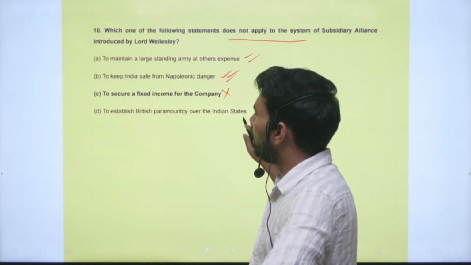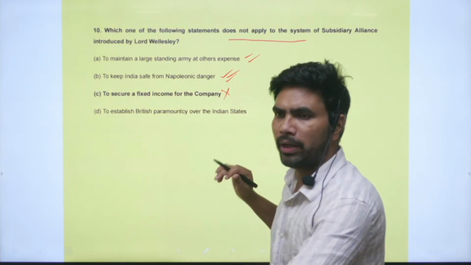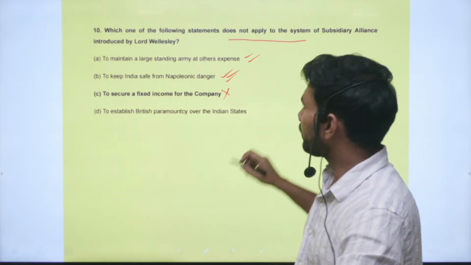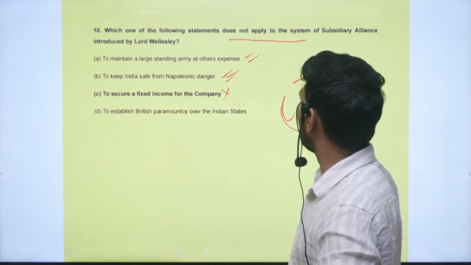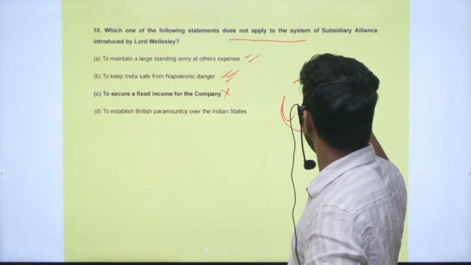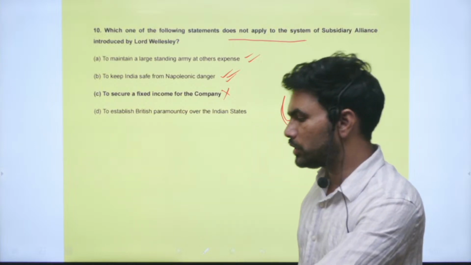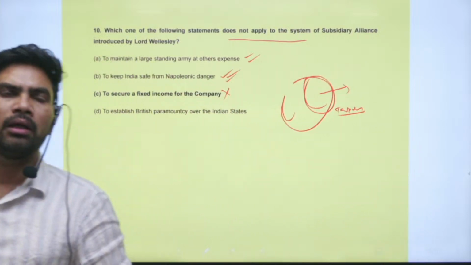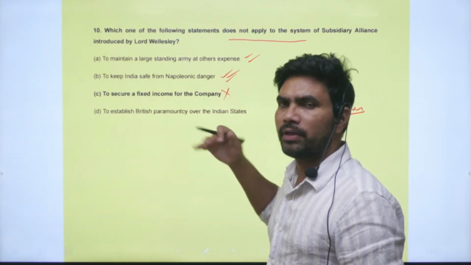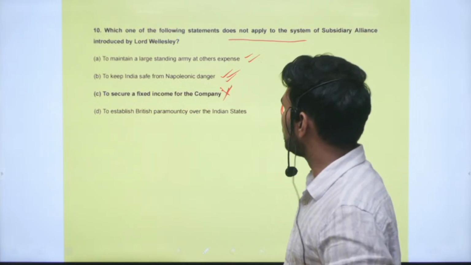There was some income, because for the maintenance of the army placed for the protection of the princely state, the princely state had to surrender a part of its kingdom to the East India Company, where they could collect taxes to be used for maintenance of that army. But the major purpose is not a fixed income. So this does not belong to the subsidiary alliance.